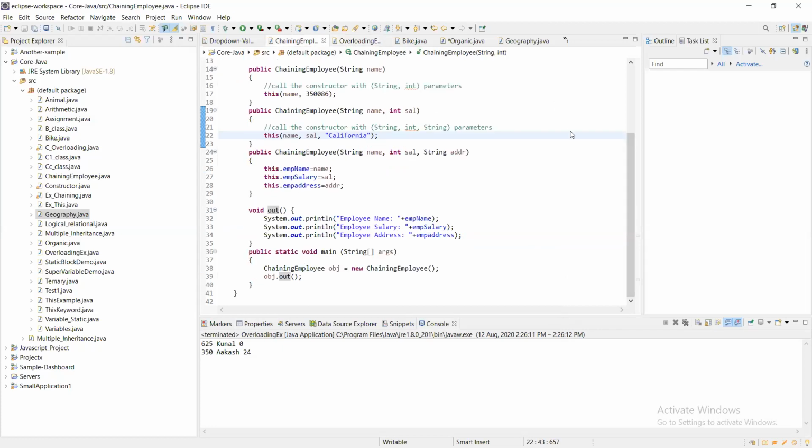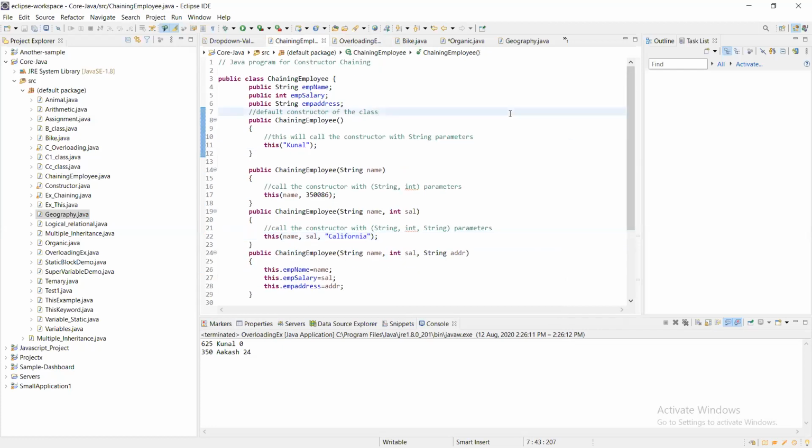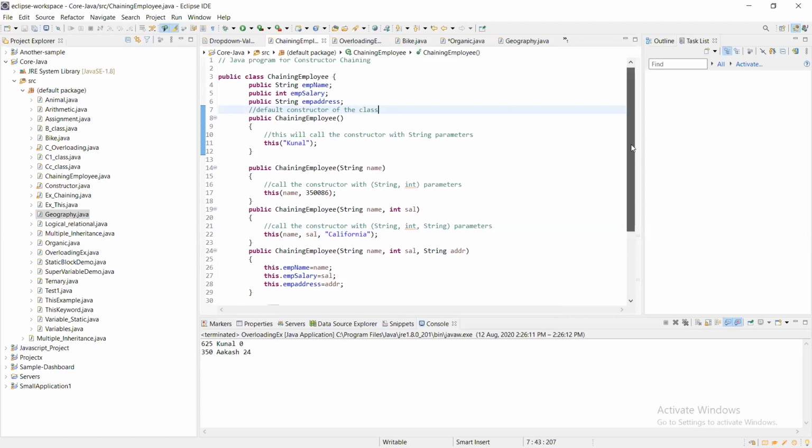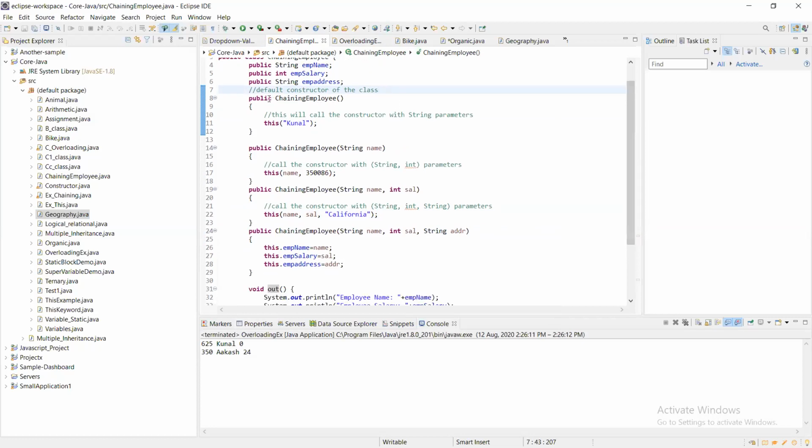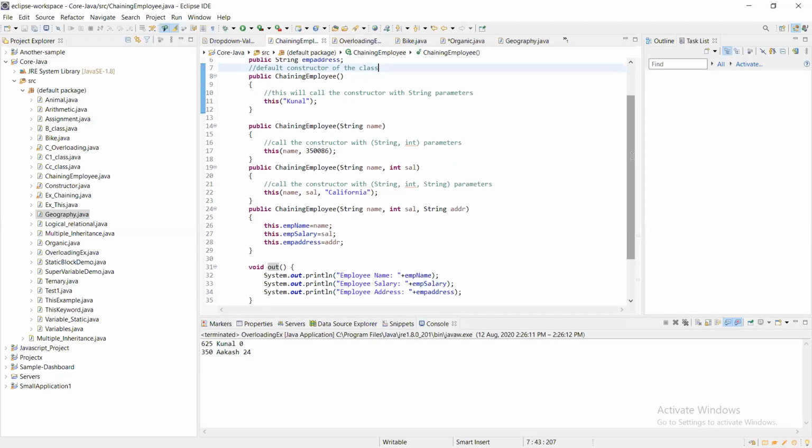Now chaining. Again, I have declared 3 variables here: one is string, integer, and another string. In the first class, I'm showing here the string. Then again, I'm passing another string. This one will call for the name, the salary, and this one calls for the string, salary, and address.